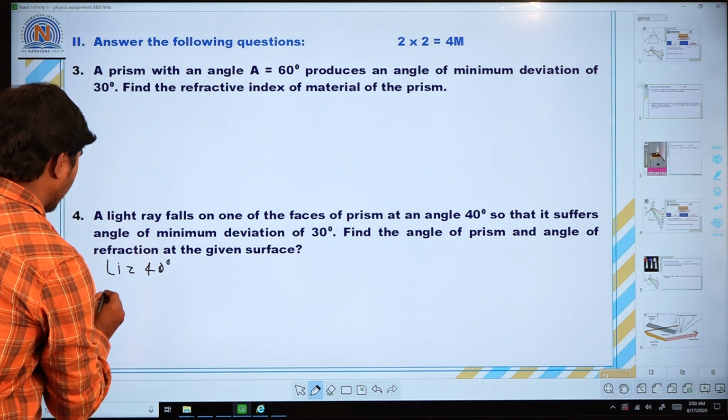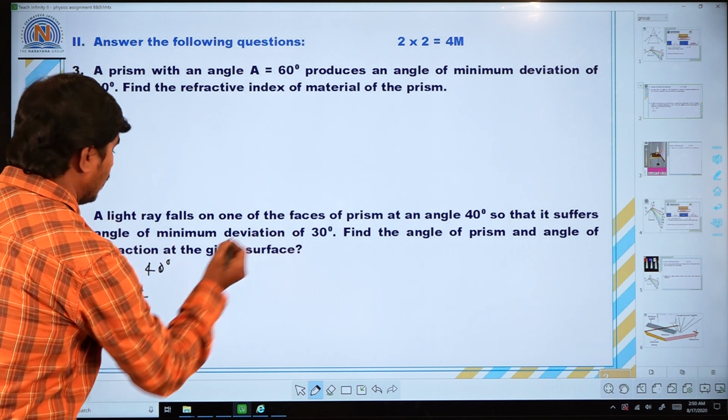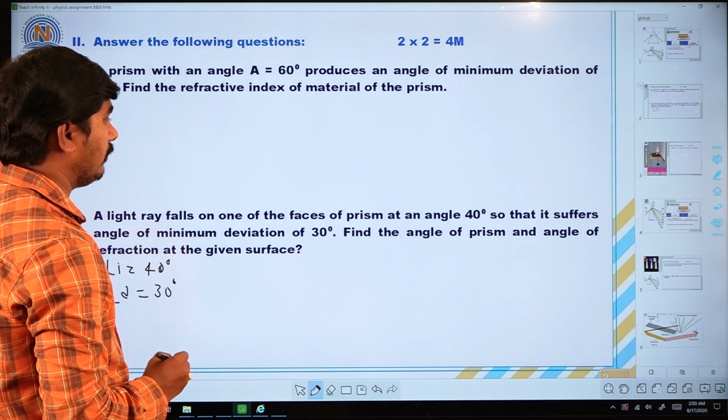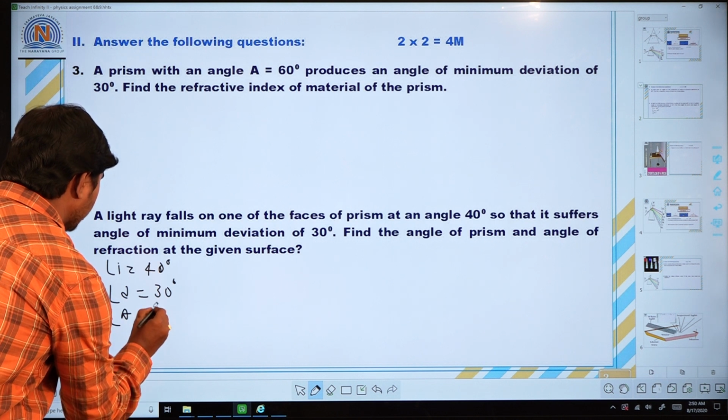40 degrees. Next, angle of deviation. Angle of deviation is how much here? 30 degrees. First, we want to find the angle of prism. First, you should find the angle of prism.